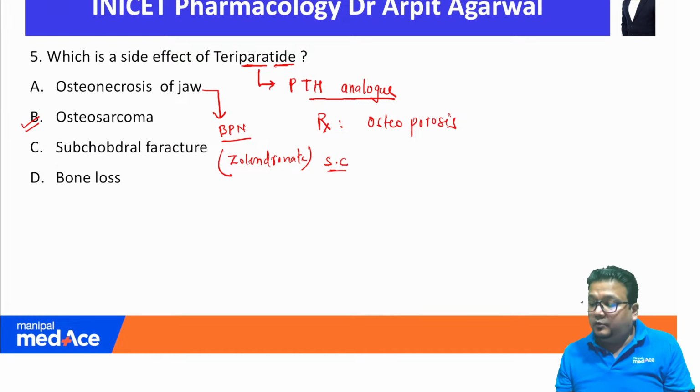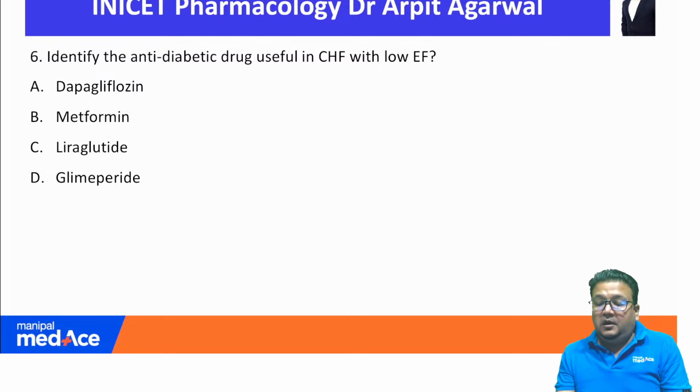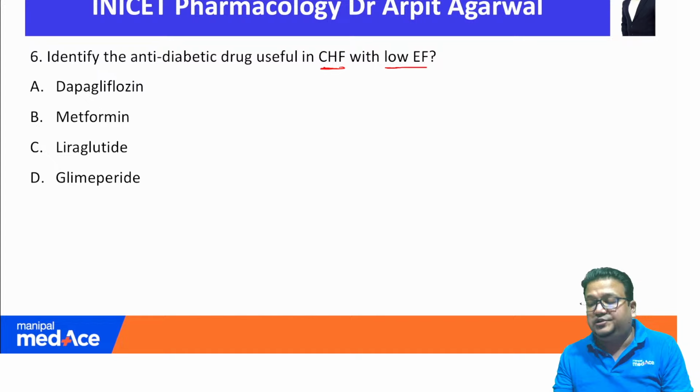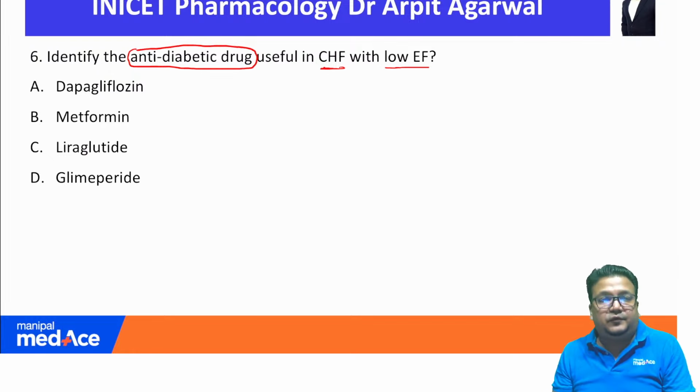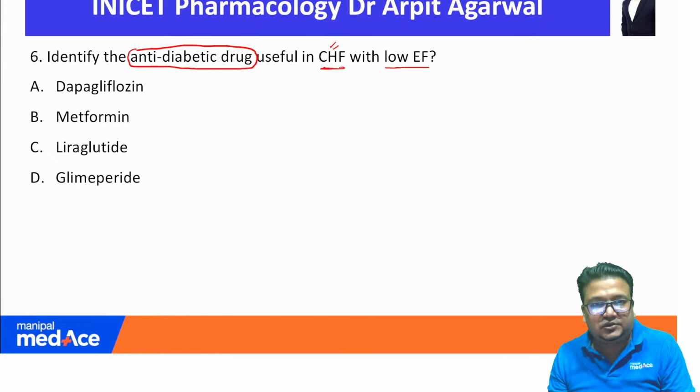Okay, so now moving to the next question. Identify the anti-diabetic drug useful in patients with CHF with low ejection fraction. The question is asking about an anti-diabetic drug. First of all, we have to see if in the options there is any drug which is not used for diabetes. We can rule that out. Dapagliflozin, metformin, liraglutide and glimepiride, all are diabetic drugs, so that does not help us. Now we have to know which drug, being anti-diabetic, is also useful in congestive heart failure with low ejection fraction.